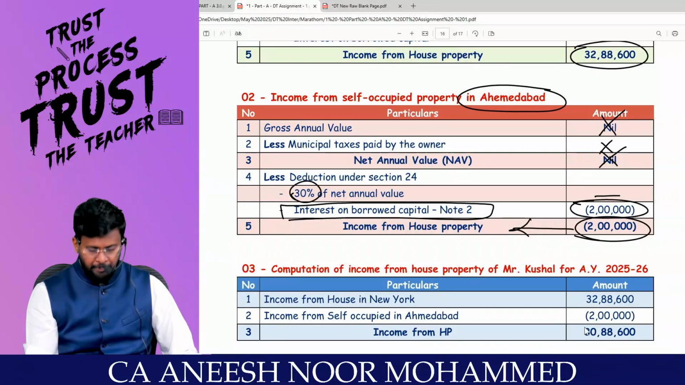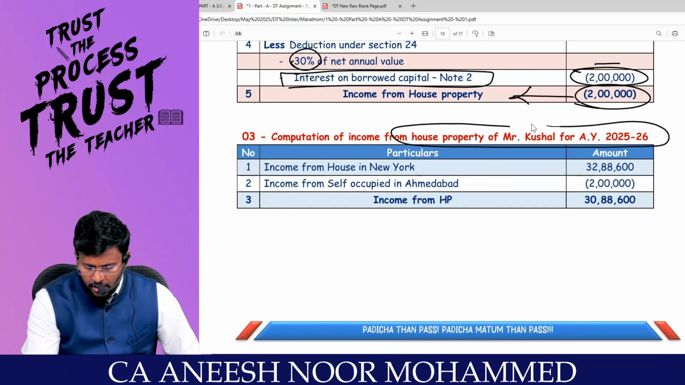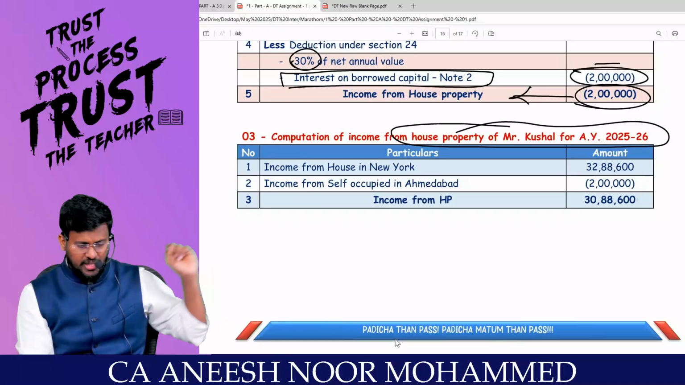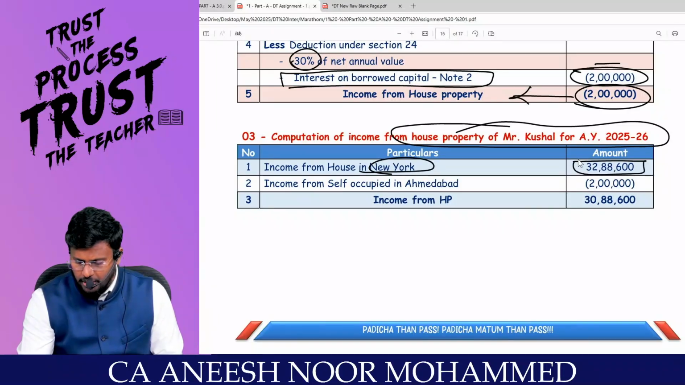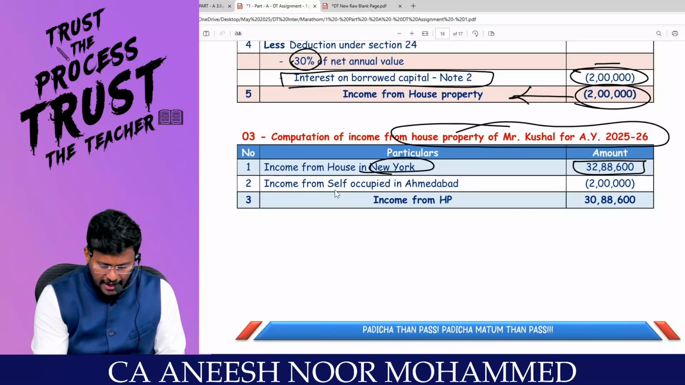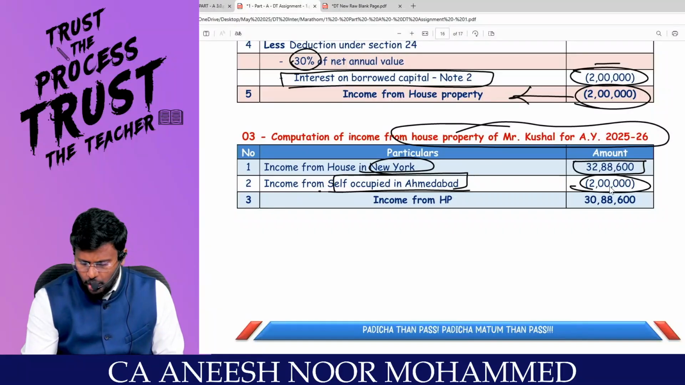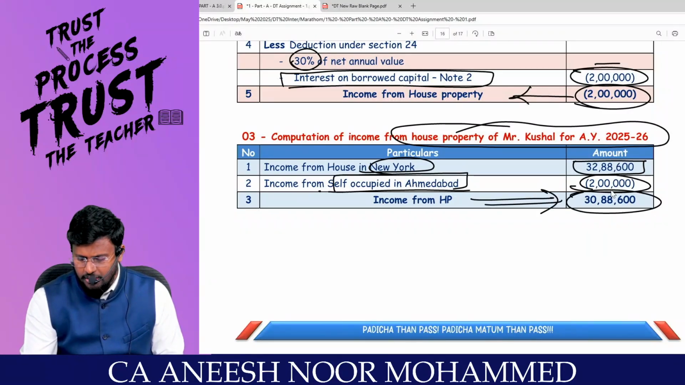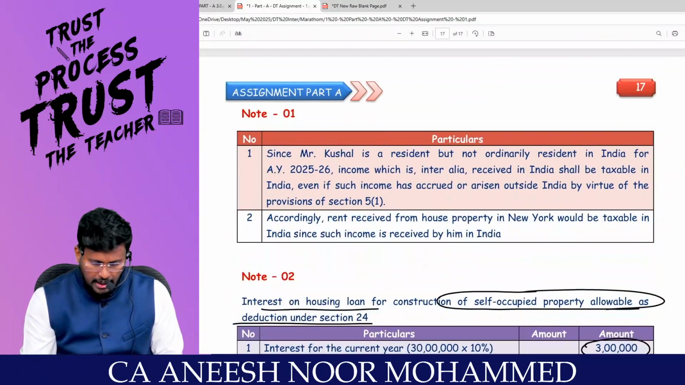Correct? My dear lovable students, you have income from one house outside India, the New York house, income of 32,88,000, and the self-occupied property in Ahmedabad, a loss of 2 lakhs. So the net income from house property is 30,88,000. Are you all really with me?